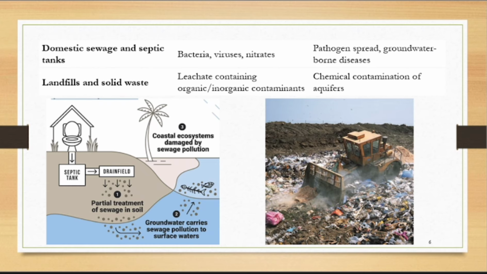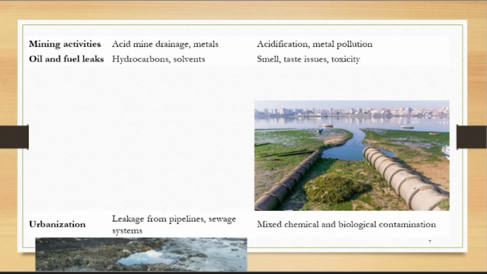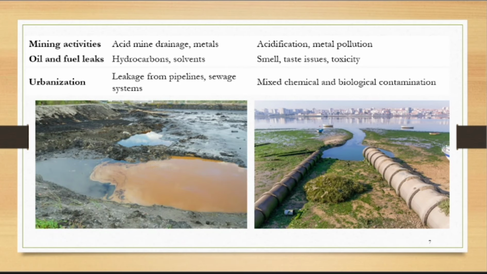Landfills and solid waste: we are dumping the solid waste at a point. During a rainfall, it will penetrate inside and it will affect the groundwater. Mining activities and oil field leaks. Public waste and industrial waste is mixing with the river. That is why it is very dark. During urbanization, leakage of pipes and sewage systems. Due to this, we have mixed chemical and biological contamination.